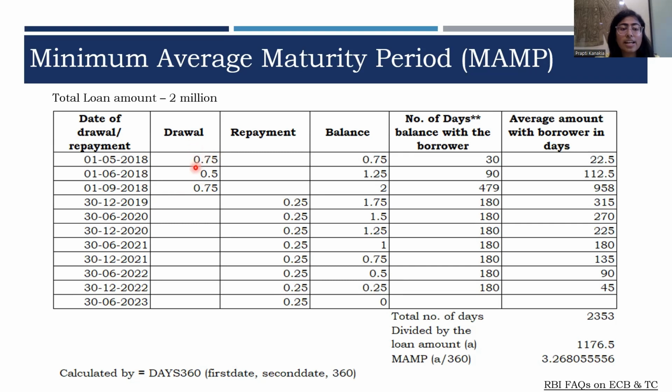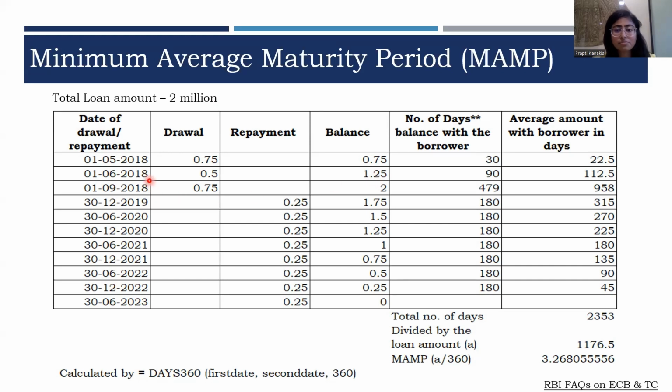This is the amount that is raised in tranches and this is the amount that is repaid. So here, the borrower received 0.75 million on 1st of May. Therefore, he had 0.75 million as on 1st of May. On 1st of June, he further raised $0.5 million and therefore, as on 1st of June, he had $1.25 million.